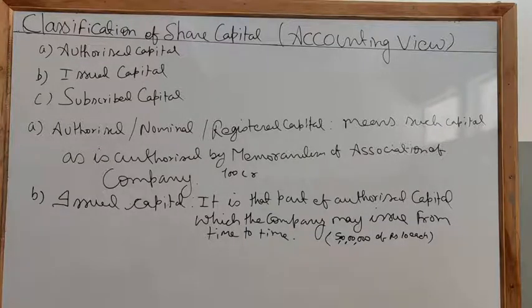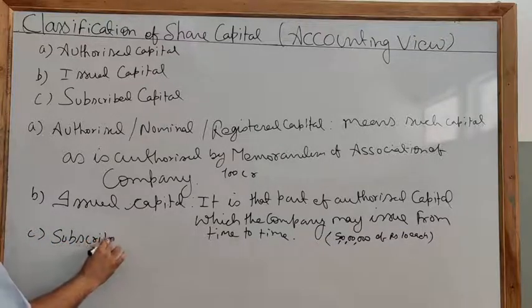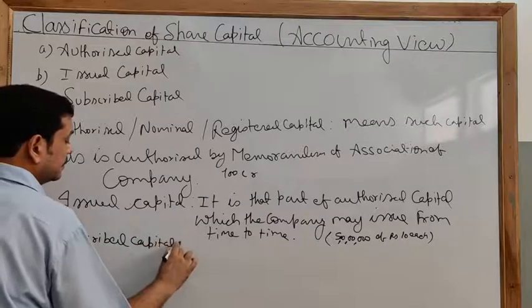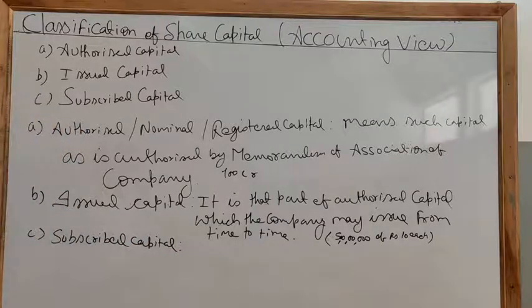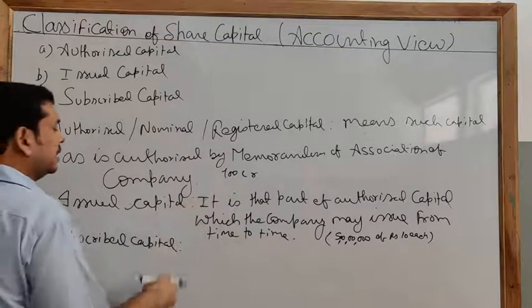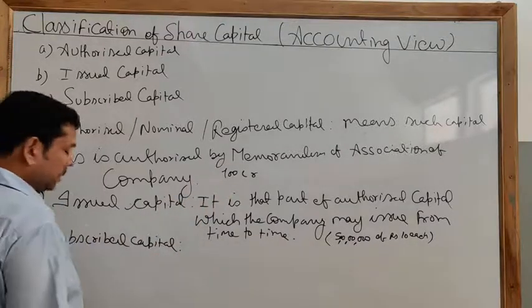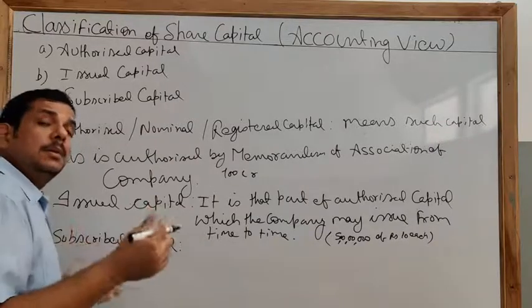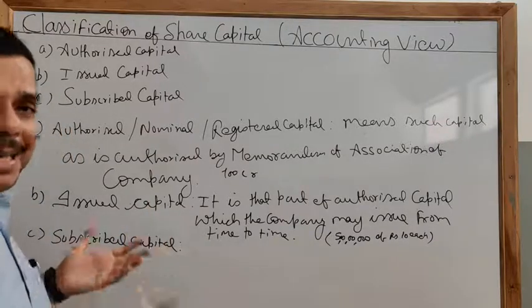Now the third, subscribed capital. Subscribed capital means that part of the capital which is for the time being subscribed by the members of the company. You have authorized 100 crore, you have issued 50 crore. Now, you have issued capital for subscription, but how many people are ready to take your shares?